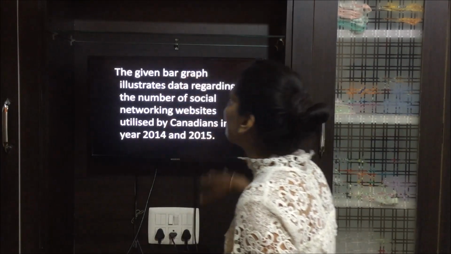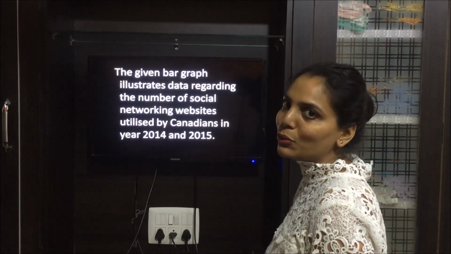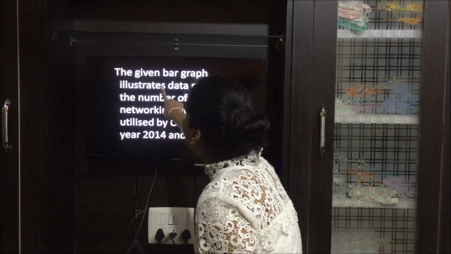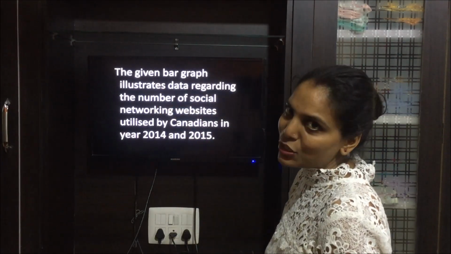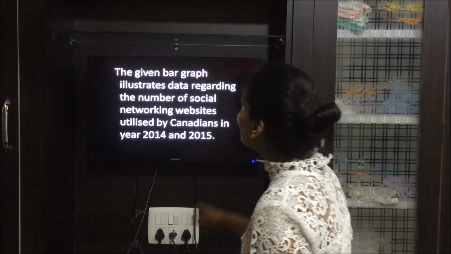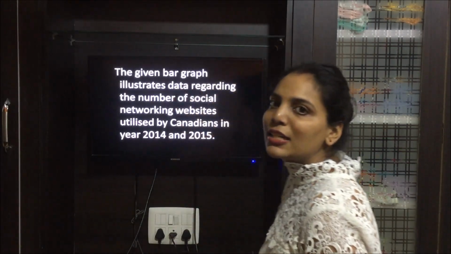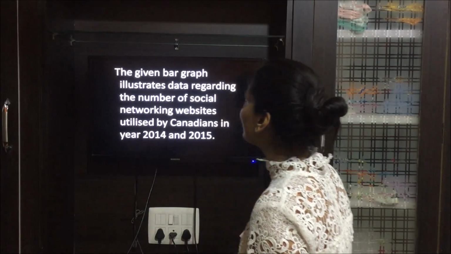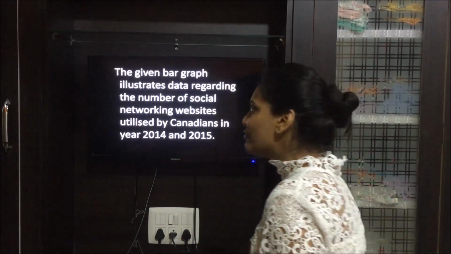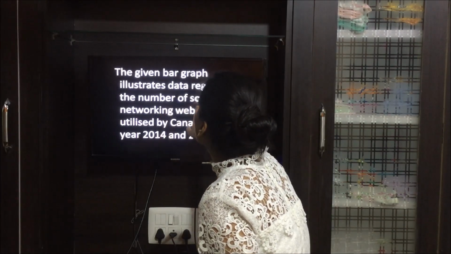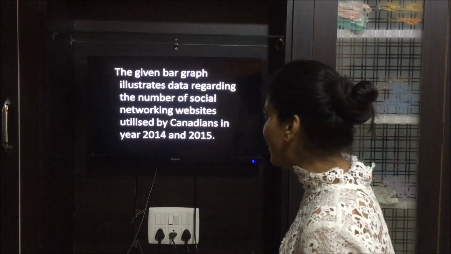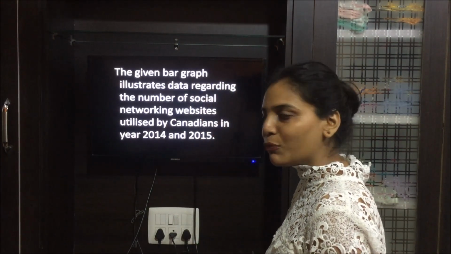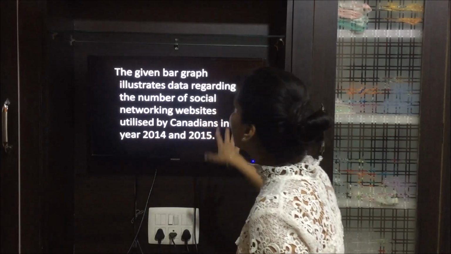So for the given bar graph gives, last time I had used the word demonstrates, this time I have used the word illustrates. The next word was information. For that I have written the word data. The very next word was about. For that I have written regarding. I have not changed the words the number of social networking. It is the same. They had written sites. The full form of sites is websites, as all of us know. So I have written websites.